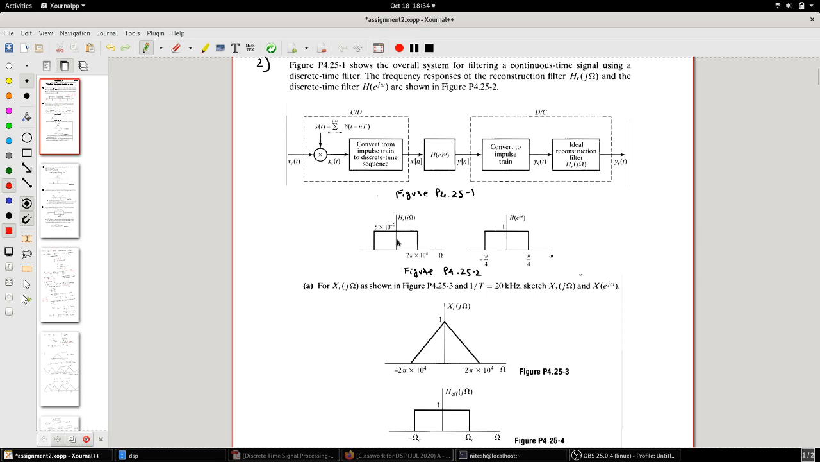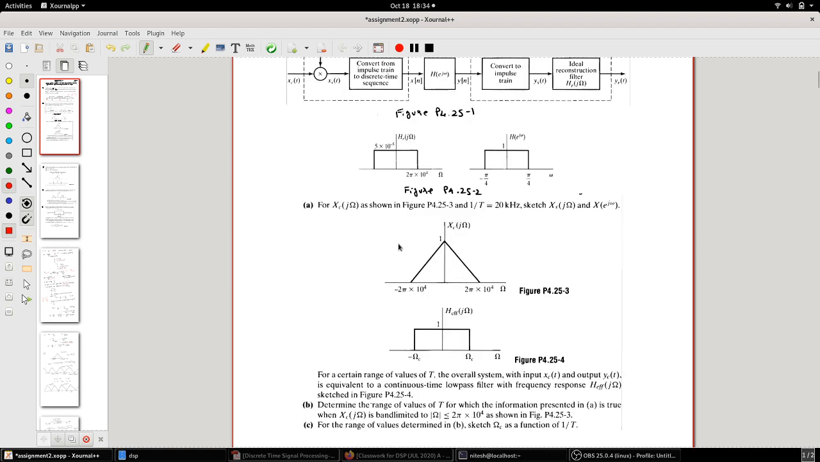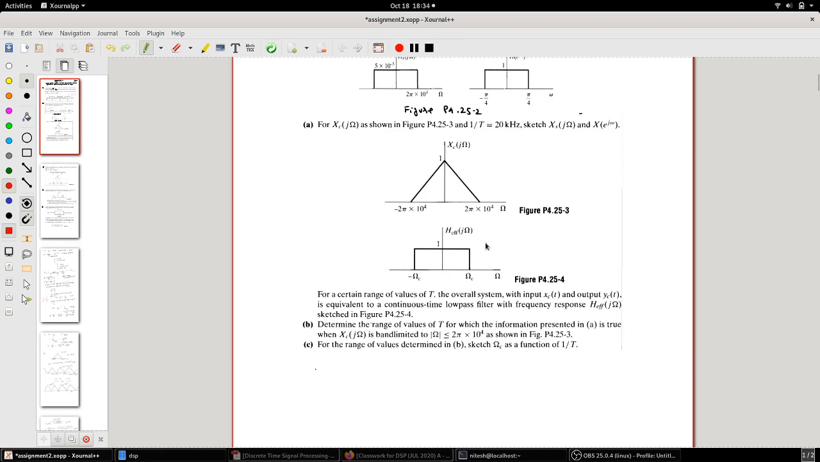Now what it has asked you is the nature of Xc(jω), which is given as 1/T. The first part of the question is for Xc(jω), which is shown here: find out, sketch Xc(jω) and X(e^jω). That's what the question is.